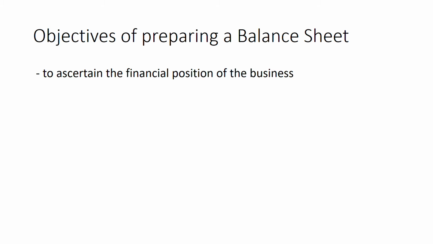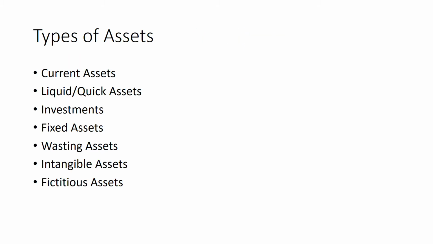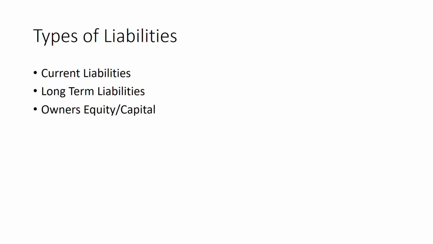The balance sheet provides us a true and fair view of the financial position of the business. There are various types of assets. There are current assets, liquid assets, investments, fixed assets, wasting assets, intangible assets, fictitious assets, etc. Similarly, we have liabilities like current liabilities, long-term liabilities, owner's equity, and capital.